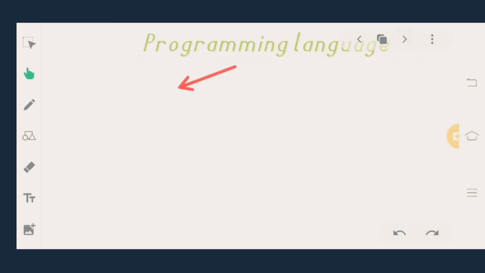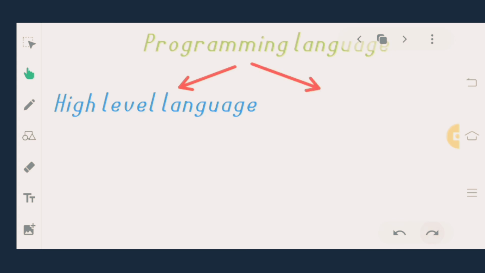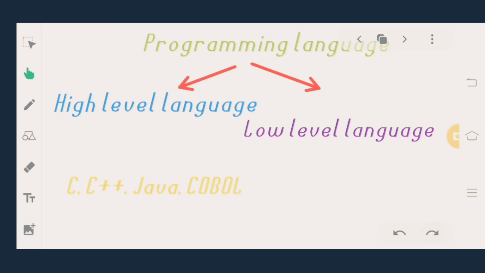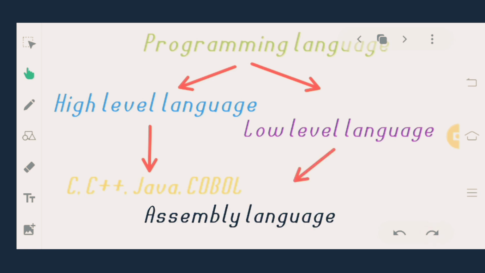Let's start. Programming languages are distributed among two basic languages: high level and low level language. High level language includes C, C++, Java, COBOL, etc. And the low level languages include assembly language and the machine language. Machine language means the binary language, which is zeros and ones.